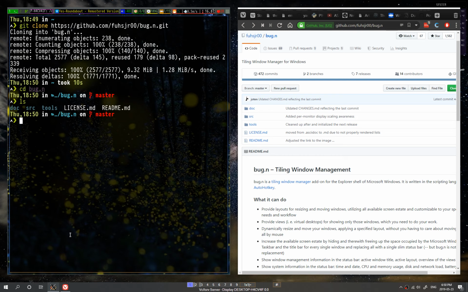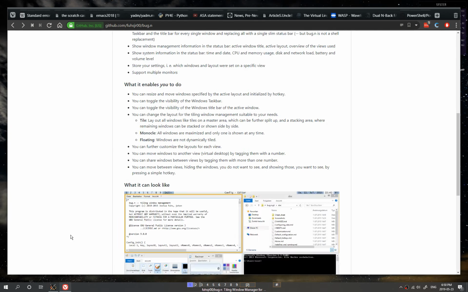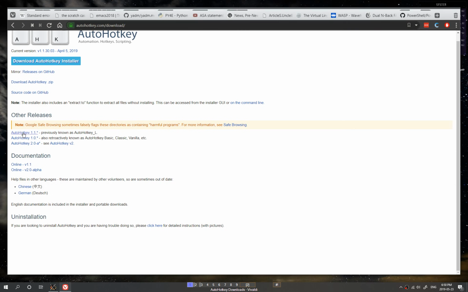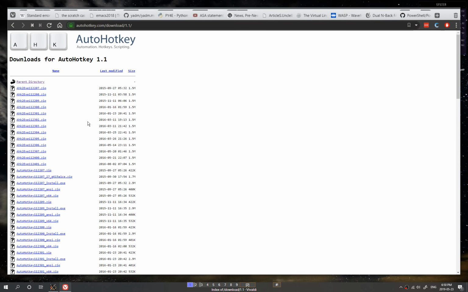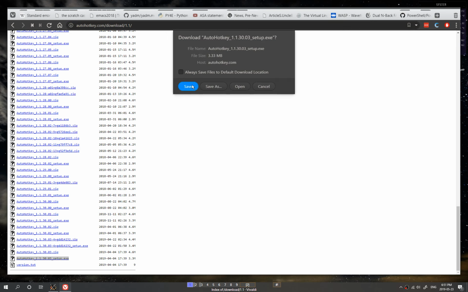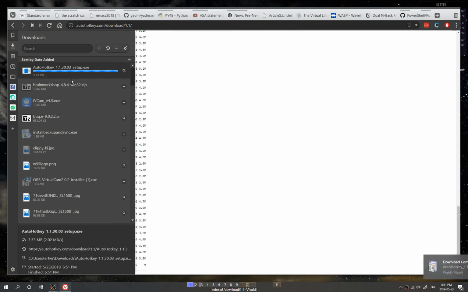The next thing that we're gonna do is get PowerShell and Scoop in order to get AutoHotkey by using a package manager, which is probably the best option. Of course, you can skip this and just go to the AutoHotkey page. If you decide to do this, what you're gonna do is get the latest one, in this case the setup version, and I'm gonna show you how to install it.